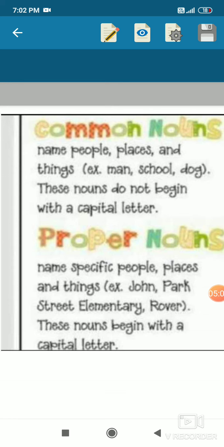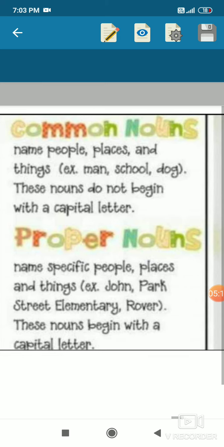So here is a definition. Names of people, places and things. These nouns do not begin with a capital letter. Keep it in mind, common nouns do not begin with a capital letter, and proper nouns, which are specific about people, places and things, always start with a capital letter.